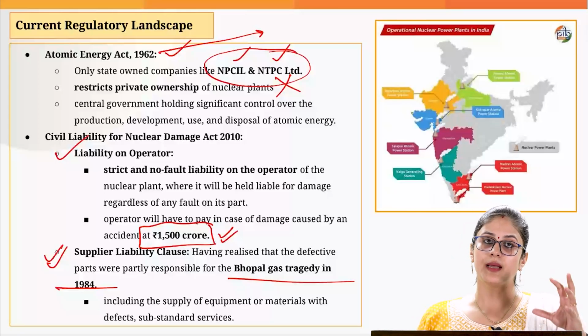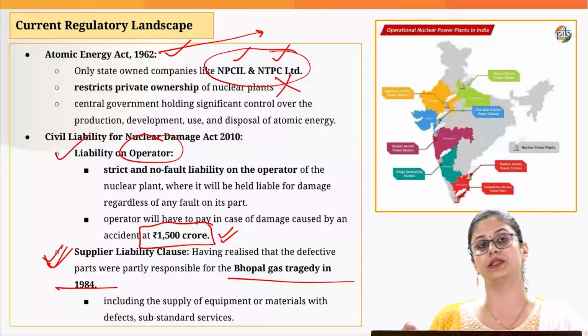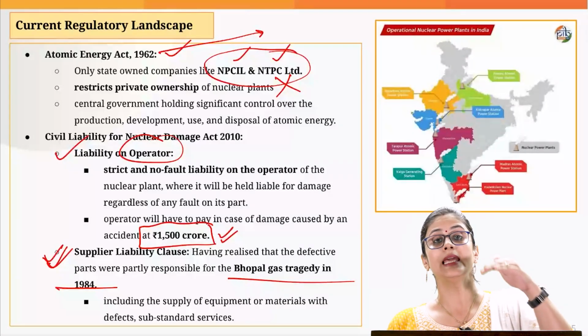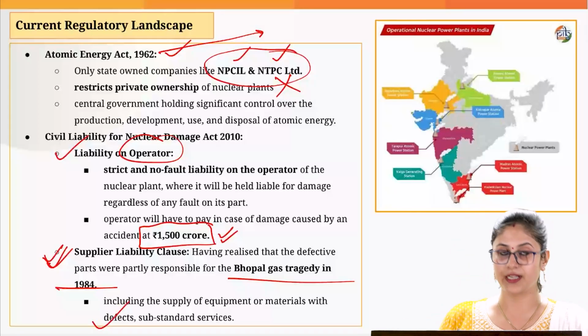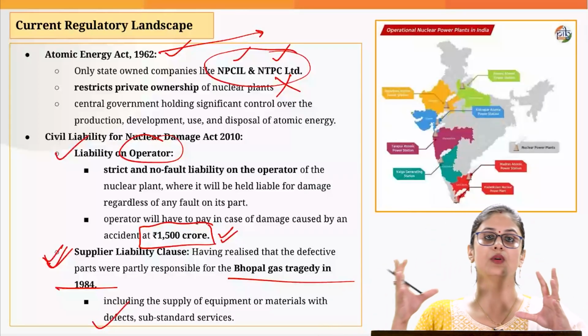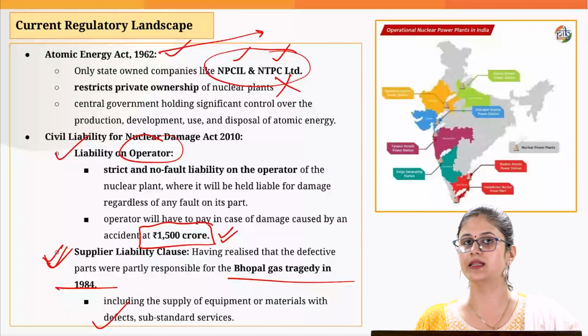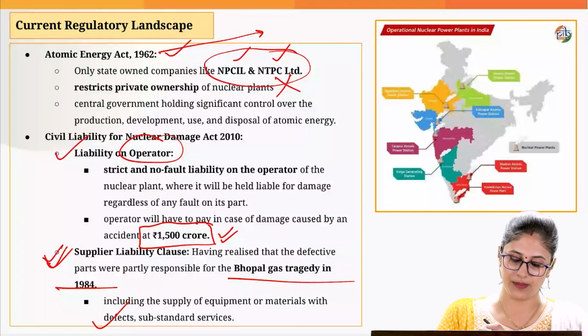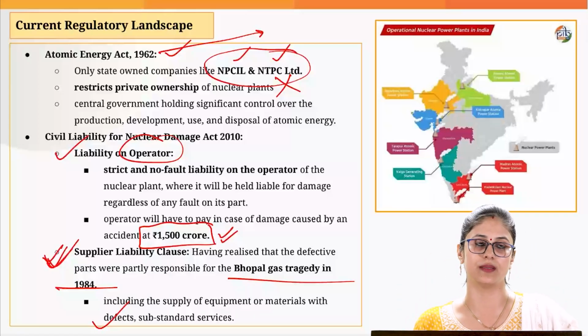So, when it comes to nuclear damage, the operators can ask for compensation from the equipment suppliers in case it is found that the equipment they supplied was defective or the personnel associated with the suppliers provided a substandard service. In that case, we will be holding the equipment suppliers also liable to pay compensation to the victims.